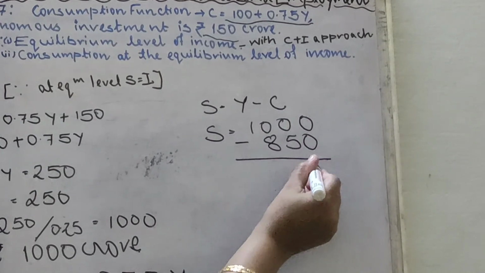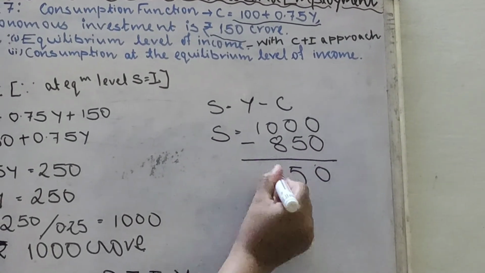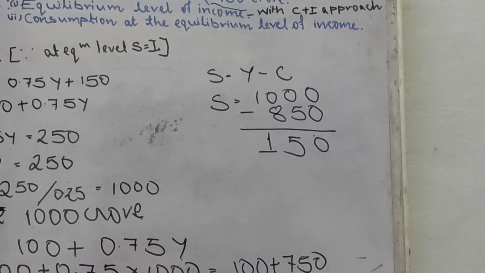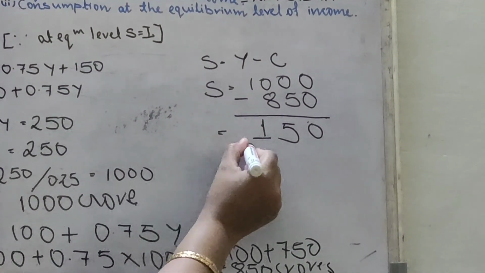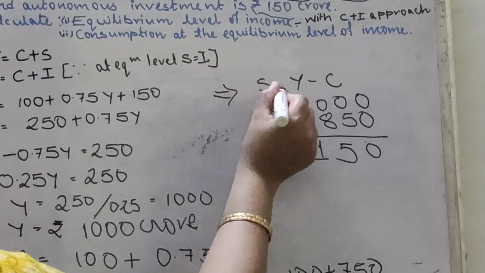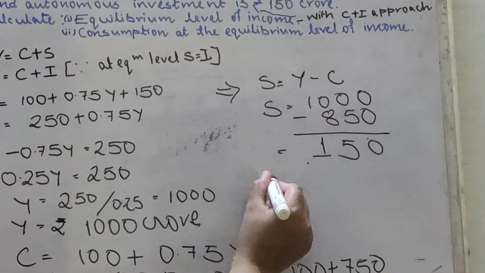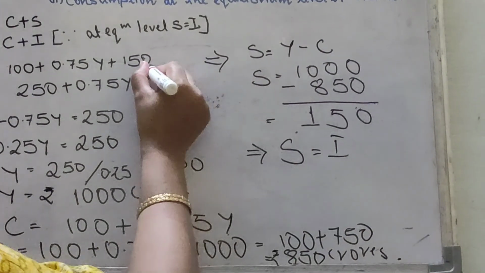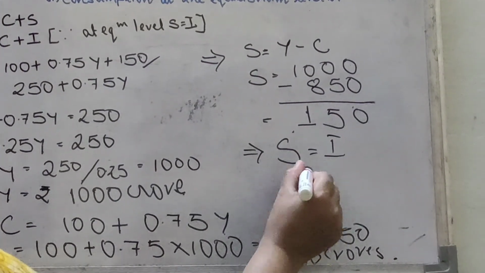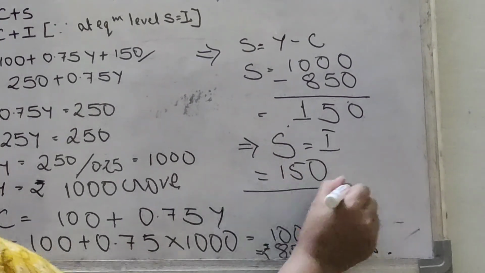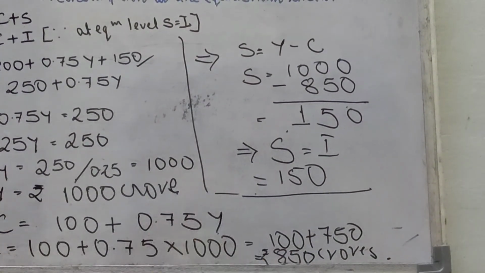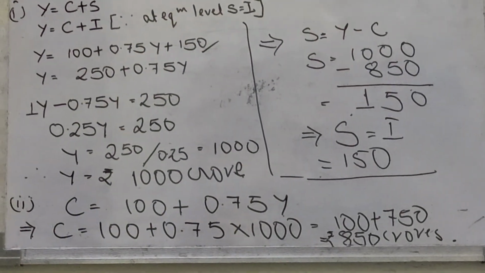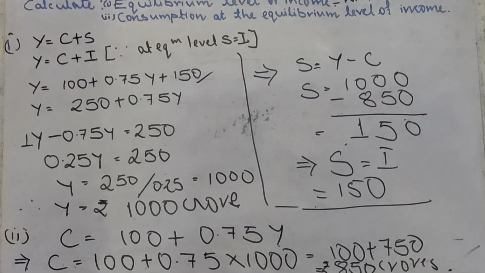That means 150 is the saving at the equilibrium level. In this way also we can find it out. And another way, saving अगर हमें निकालने बोलता, इक्विलिब्रियम में सेविंग इन्वेस्टमेंट के बराबर होता है. Since the investment is 150, therefore the saving will be also 150. In this way we can find out the consumption, saving and the income level at the equilibrium level of income.